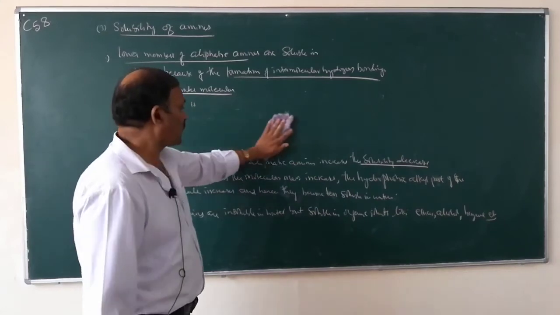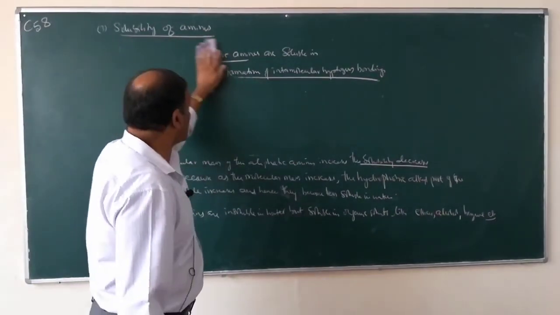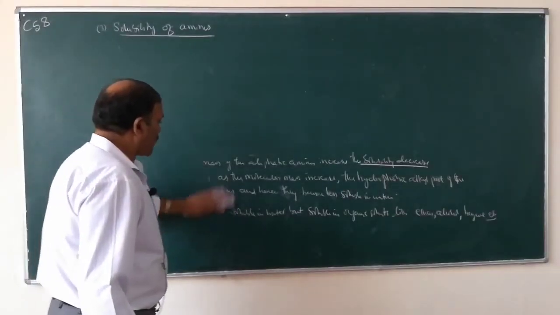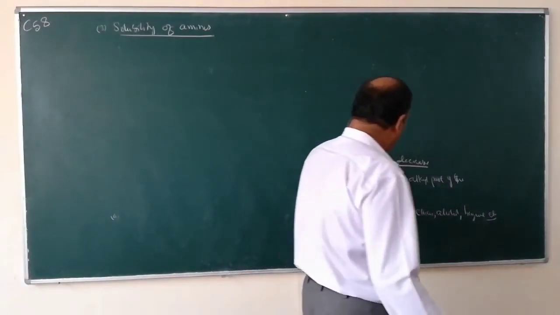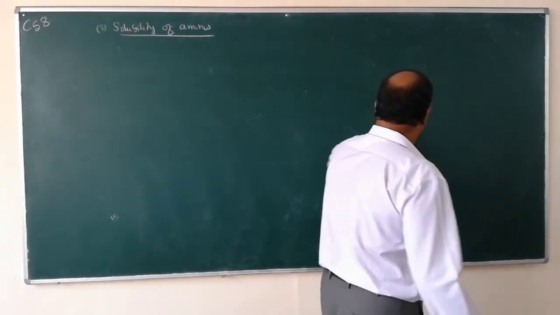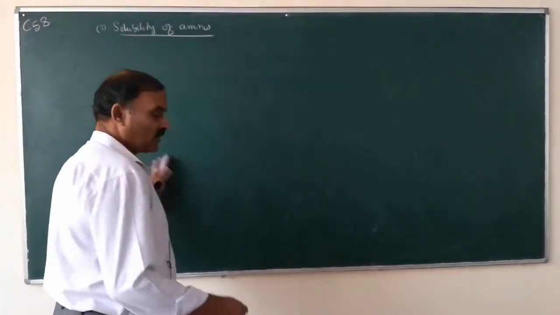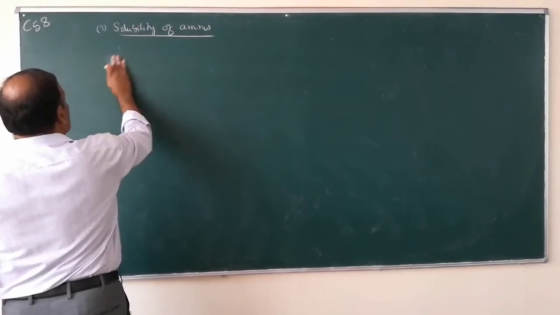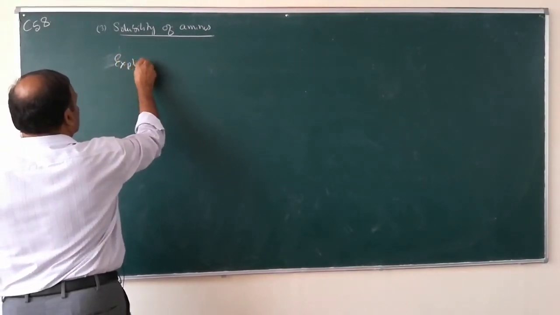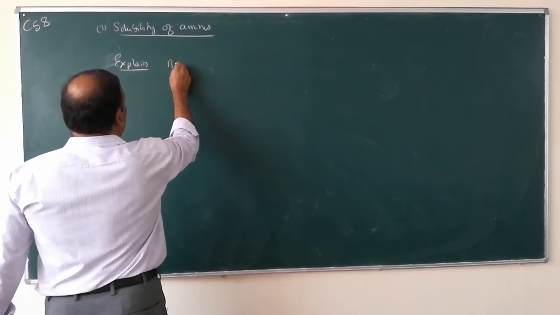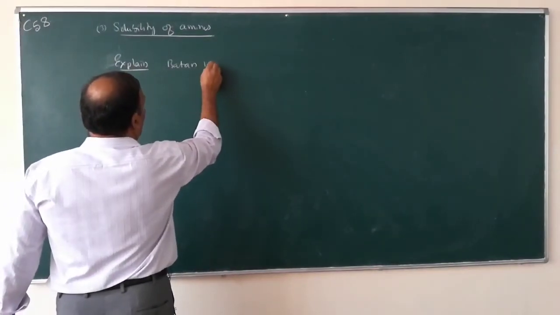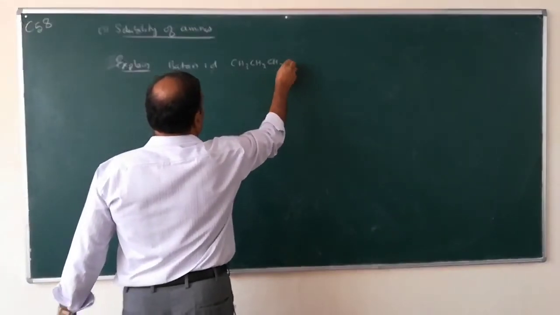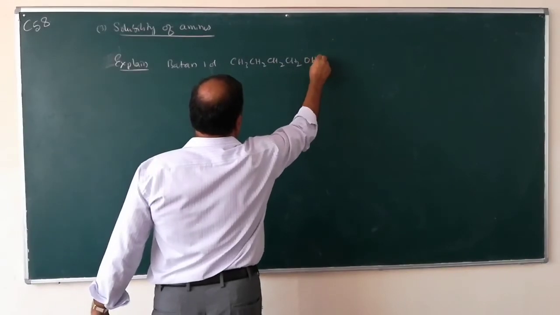So lower members of aliphatic amines are soluble in water because of hydrogen bonding with water molecules. So I will give you one example between butane 1-ol and butane 1-amine. Which one is more soluble? Explain. Butane 1-ol, what is this formula? CH3CH2CH2CH2OH.